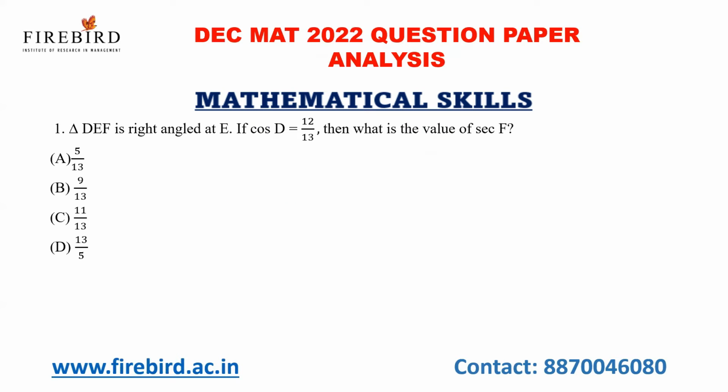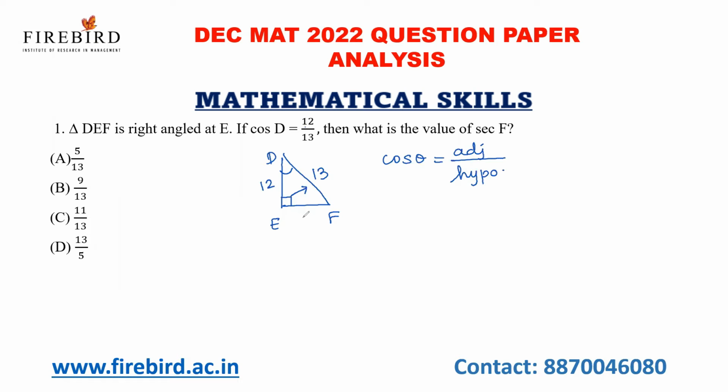Seeing the first question, it is based on trigonometry. Triangle DEF is right angled at E. Cos D is equal to, and we know the basic formula: cos theta is equal to adjacent by hypotenuse. The side opposite to the right angle of 90 degrees is called the hypotenuse. So let us take the hypotenuse as 13 and the adjacent as 12.